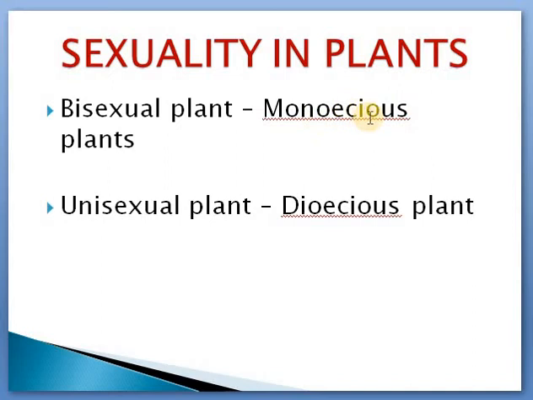Monoecious means single home. So in a single home you can see father and mother, you can see both the sexes there. So monoecious is a plant which possesses both the sexes. They can be there separately or together in a flower. That doesn't matter. If a plant is able to produce male and female flowers together or individually, that plant is termed as a monoecious plant.